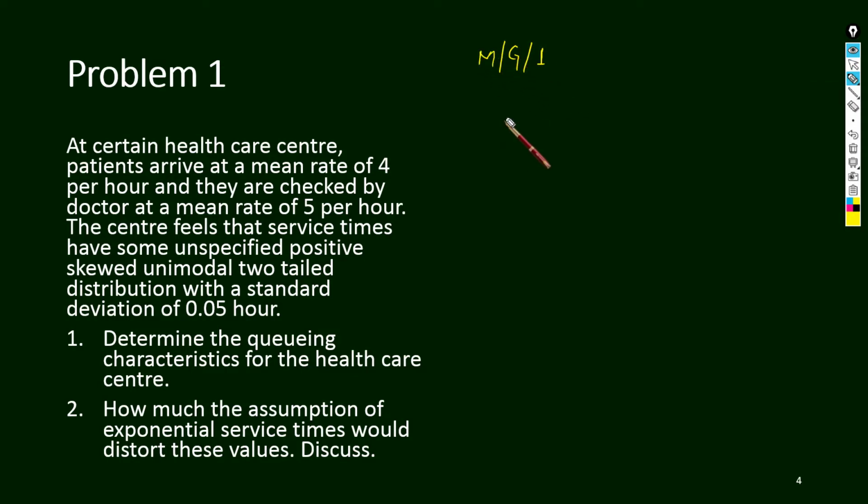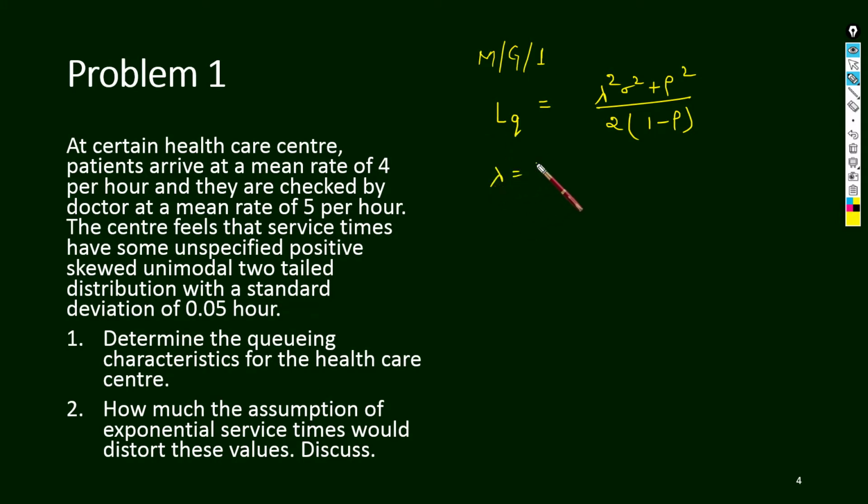So we are going to use the formula for Lq, that is lambda square sigma square plus rho square divided by 2 into 1 minus rho. We have to determine the queuing characteristics for the healthcare center, all of them, Lq and Ls and everything.